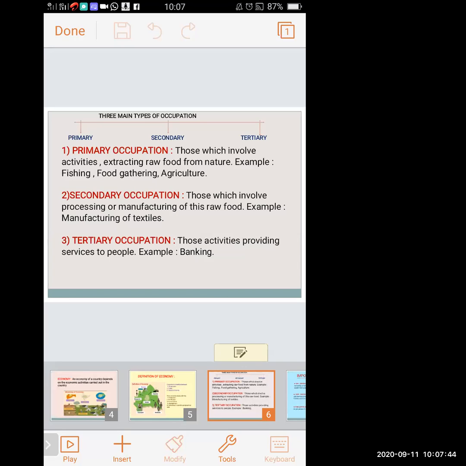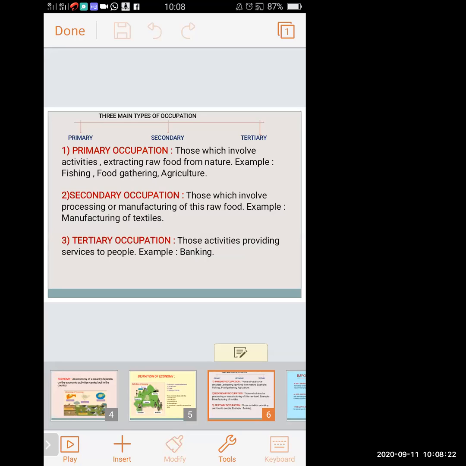Examples: manufacturing of textile, manufacturing of paper. So these manufacturing occupations come in secondary occupation. The raw material is got from primary occupation, processing is done on it, and secondary occupation is done. So secondary occupation, we come to know, means those which involve processing or manufacturing of raw goods. For example, manufacturing of textile, manufacturing of paper.